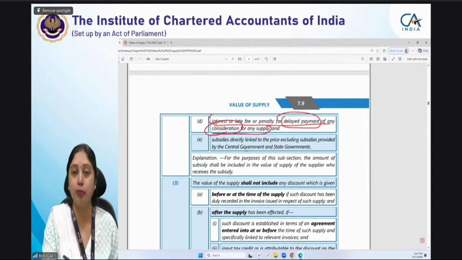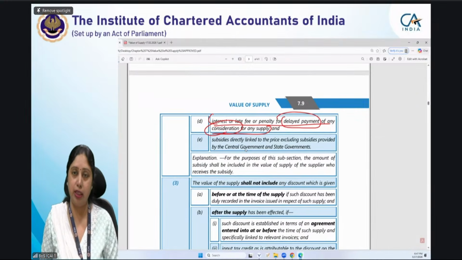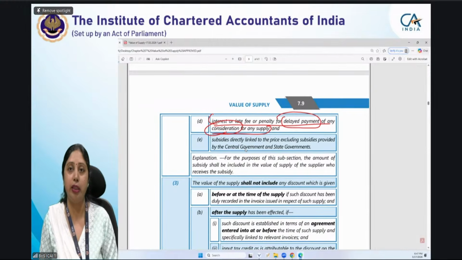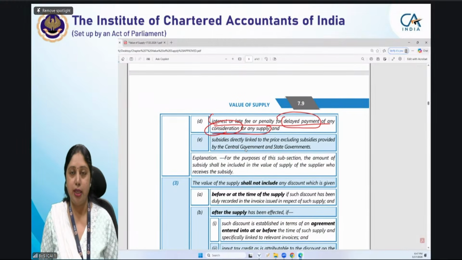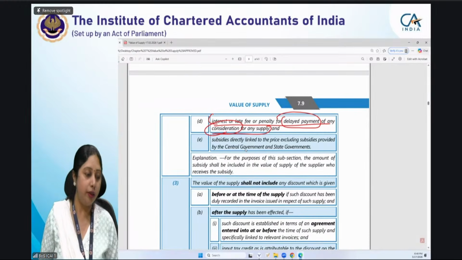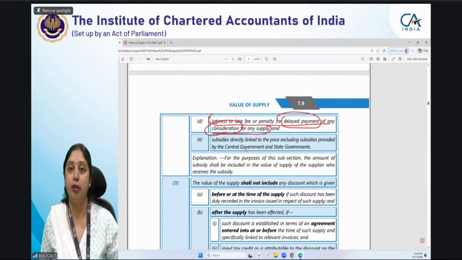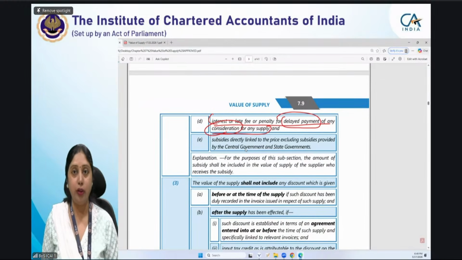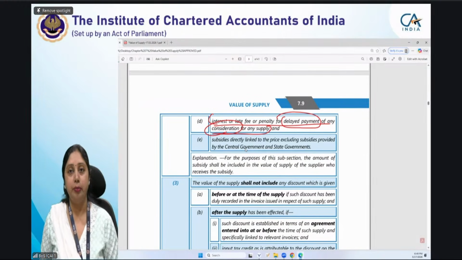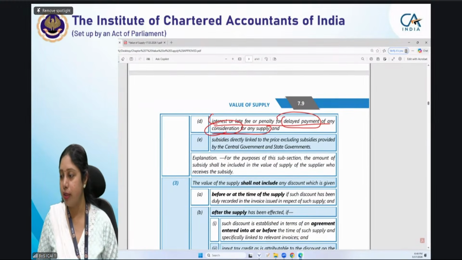That means the consideration that the buyer had to give, if that consideration has not been given on time, he has not made that payment on time, and it has been agreed in the contract between buyer and seller that interest or penalty will be charged, that will be included in the value. Okay, read this clause and I will